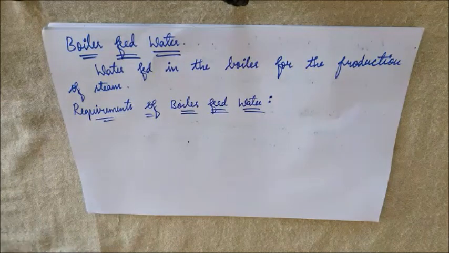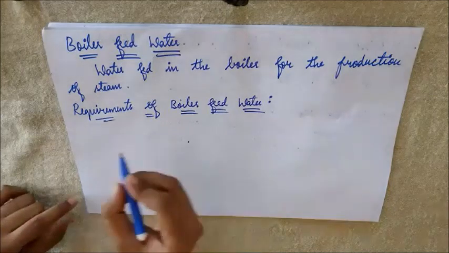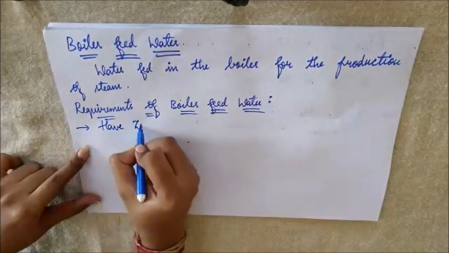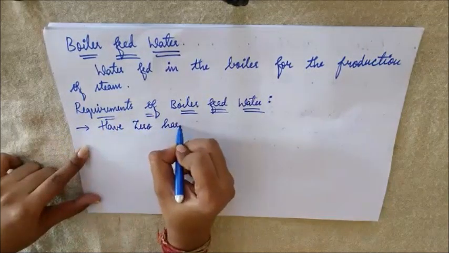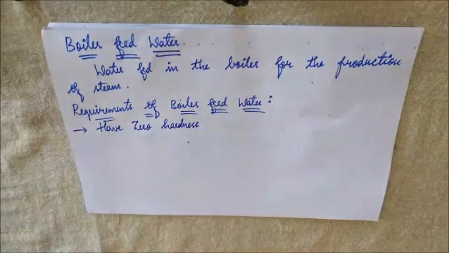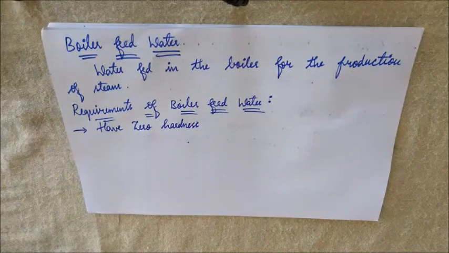Then what are the requirements of boiler feed water? The water that is fed into the boiler should have zero hardness. Zero hardness means the water should not be hard at all.